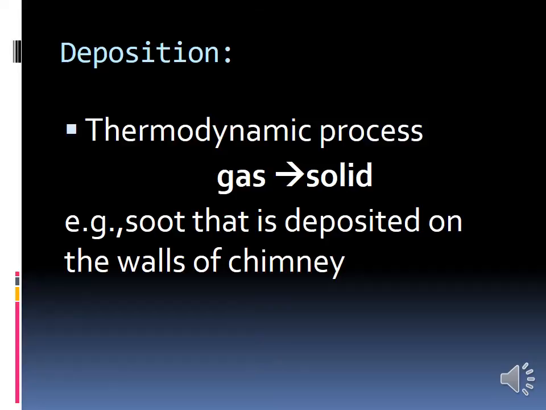The next thing we are going to see is deposition. Have you heard this word deposition anywhere? Deposition is a thermodynamic process. It is the conversion of gas to solid, the conversion of gaseous state to solid state. How will it change from gaseous state to solid state?